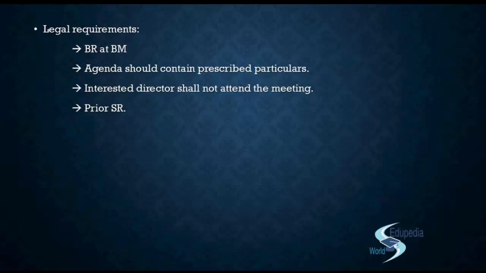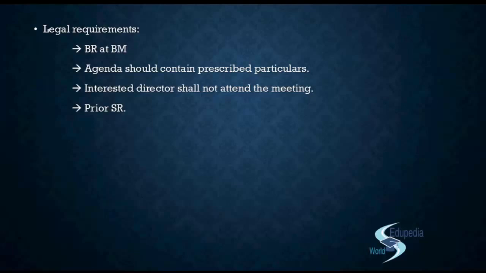Section 188 prescribes the limit. It says that if that transaction standing alone, an individual transaction, or all the transactions throughout the year with that particular related party, with that particular person whom we have determined to be a related party, if the entire aggregate of the transactions with that party exceeds 10% of the total turnover of the company. The sale, purchase, supply of goods and materials would amount to the turnover of the company. The more you sell, the more the turnover. That is what we call turnover, right? The amount of selling that you make.